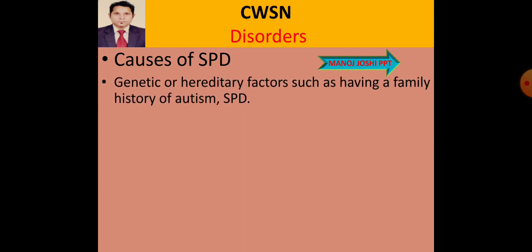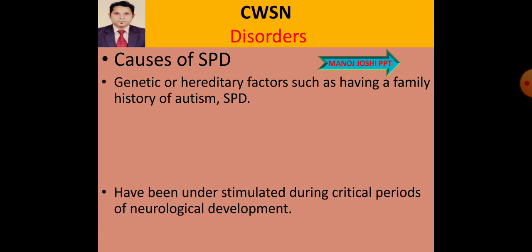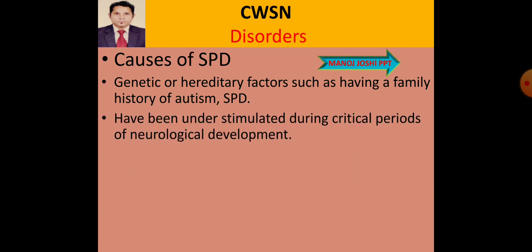First is a genetic or hereditary factor, such as having a family history of autism and SPD. Autism we will discuss afterward. If they have a family history of autism or SPD, then these persons are susceptible to sensory processing disorder. Next, having been understimulated during the critical period of neurological development, because this is all about the nerves and neurons of the body.